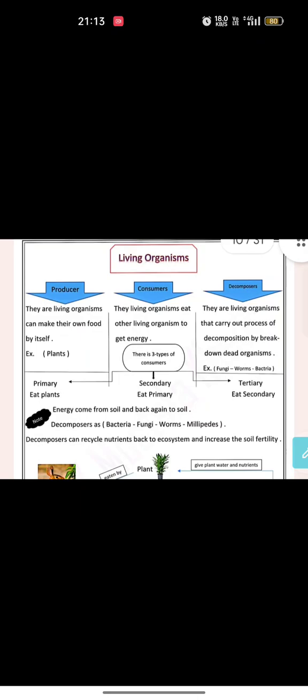Number two, we have secondary consumers. Secondary consumers are living organisms that feed on primary consumers, such as snakes, such as birds. Number three, tertiary consumers. Tertiary consumers, they are living organisms that what? That feed on the secondary consumers, such as lion, crocodile, hawk, and tiger, all of them from the tertiary consumers. Now we get to the decomposers.